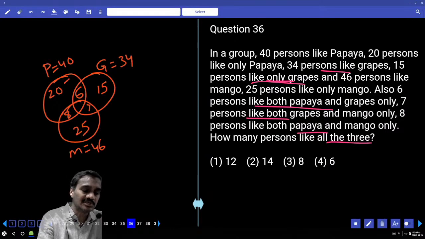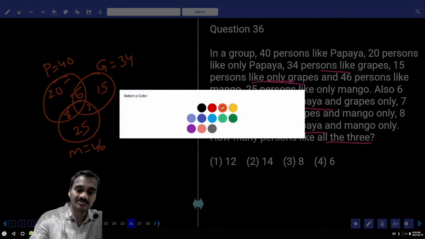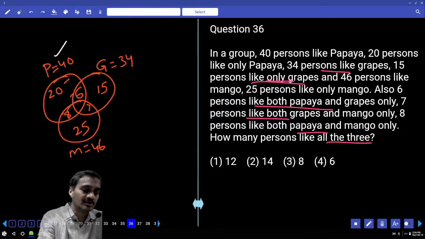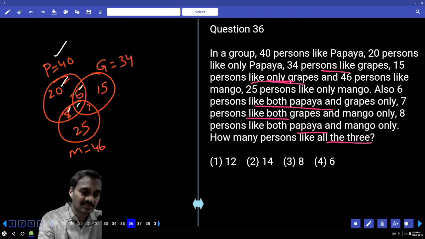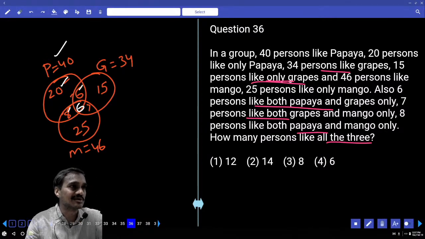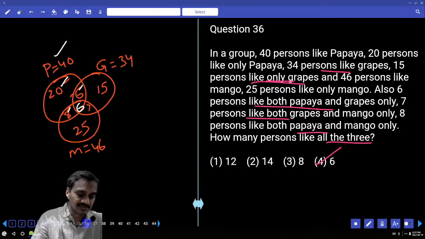Now 20 plus 8, 28 plus 6 is how much? 34. And the total must be equal to how much? The total must be equal to 40. And out of it, the sum of these three equals how much? 34. So what happens to the remaining 6? The remaining 6 must be exactly at the center. Done? And 6 is the choice for question number 36.